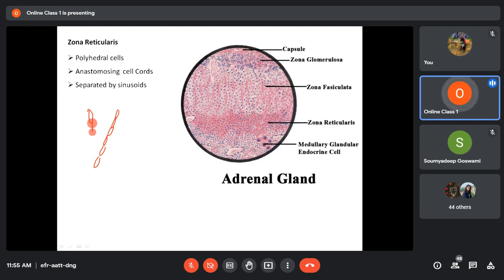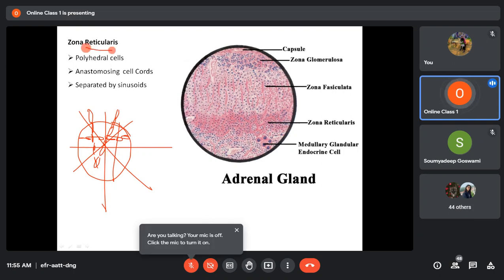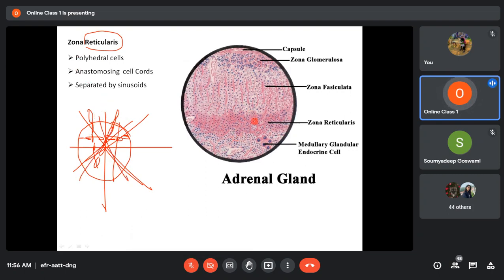Rather, one cord will be going in this direction, one in another direction, so they will be crossing. Because of that, there will be crisscrossing of the cords, and they will have a reticular arrangement. This type of arrangement is called reticular arrangement. That's why this layer is called zona reticularis.